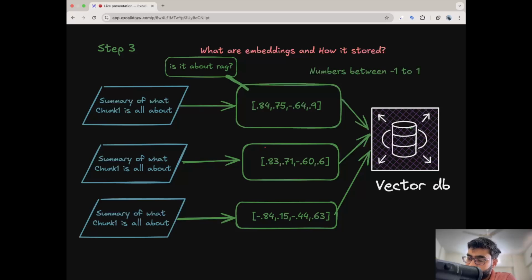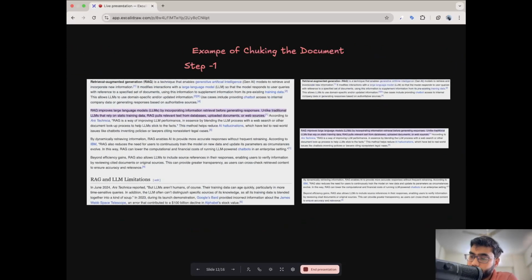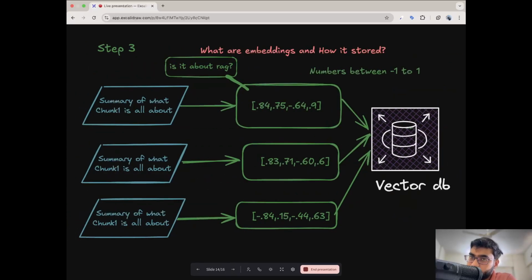Just to recap one more time what we have done: we have a large document. We divide that large document into smaller chunks. Once we divide the document into smaller chunks, we send them to the embedding algorithm. The embedding algorithm takes those smaller chunks and converts them into embeddings. Each embedding represents what each chunk is talking about, and those embeddings are stored in the vector database. So this is step 3.